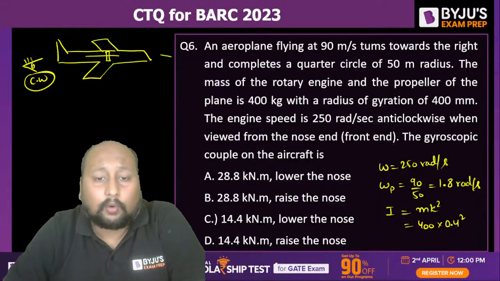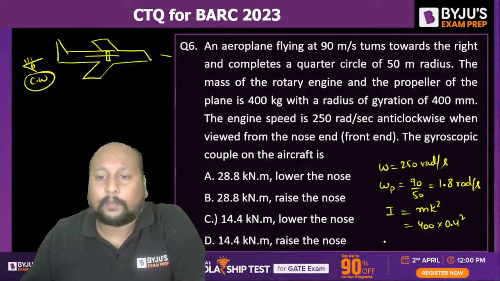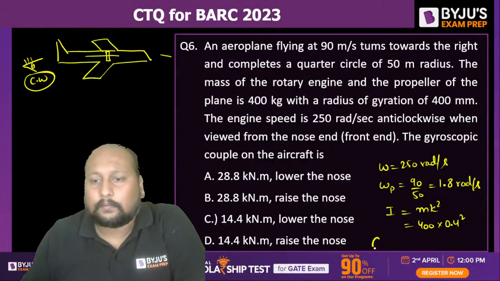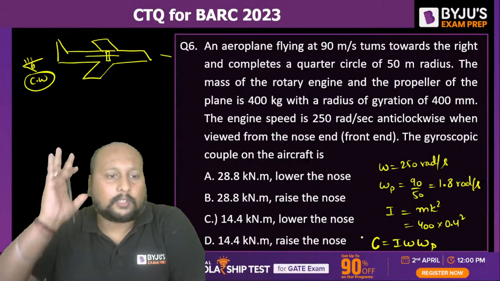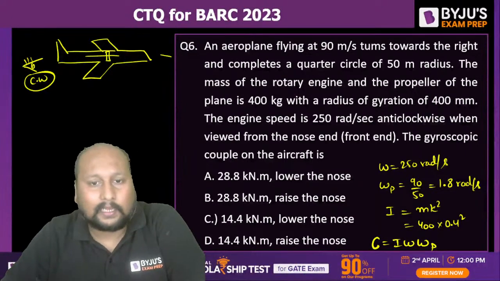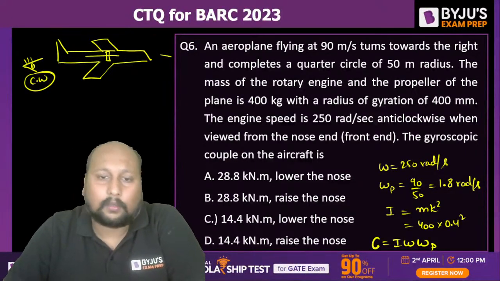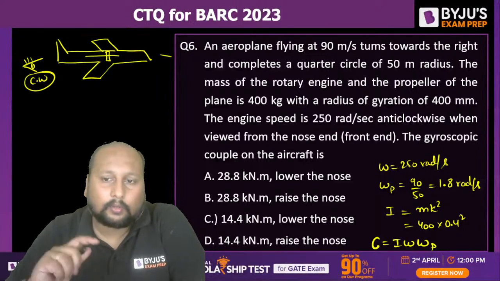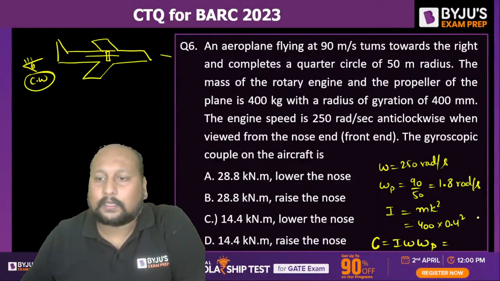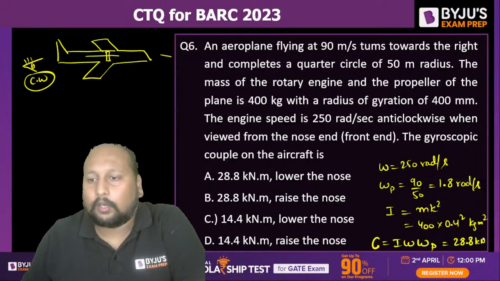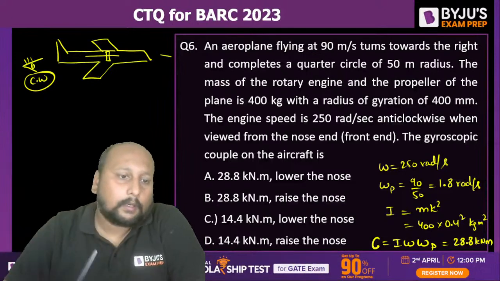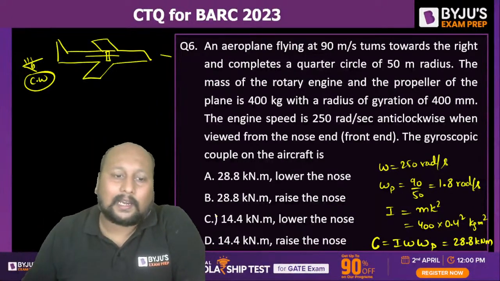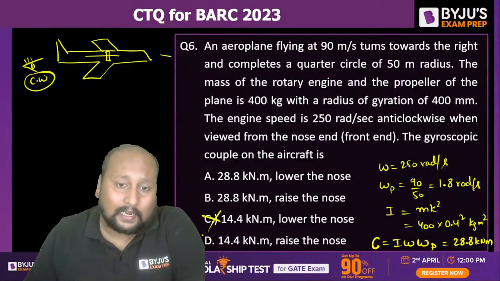So from here you can first of all calculate the value of gyroscopic couple, that is C, that is equal to I omega p. So two options will be directly eliminated, right? It will be either A or B or C or D, in between this only, right? So when you place this, this is kg meter square, you'll be getting this value to be 28.8 kilonewton meter. So we can directly eliminate option C and D.